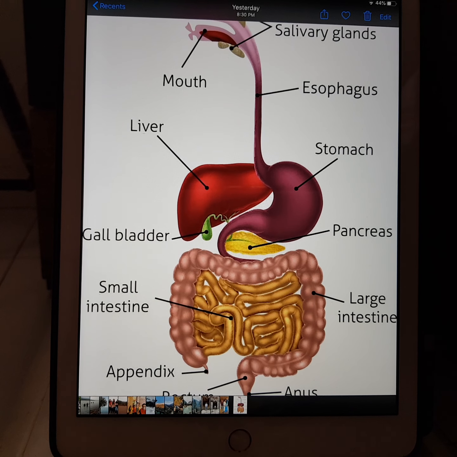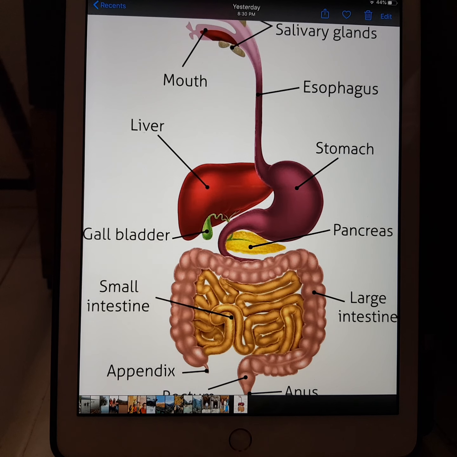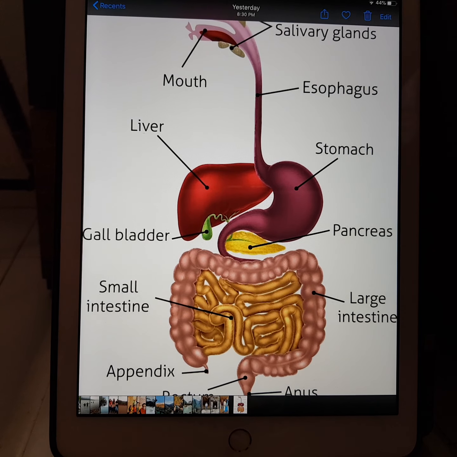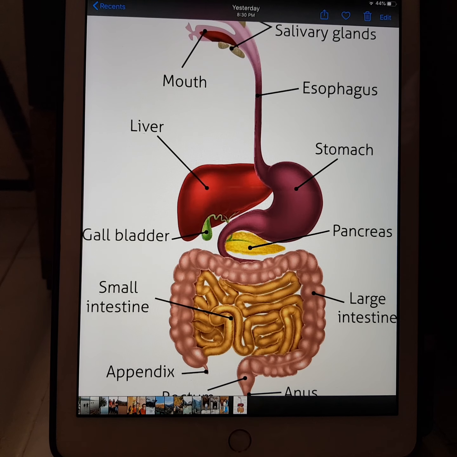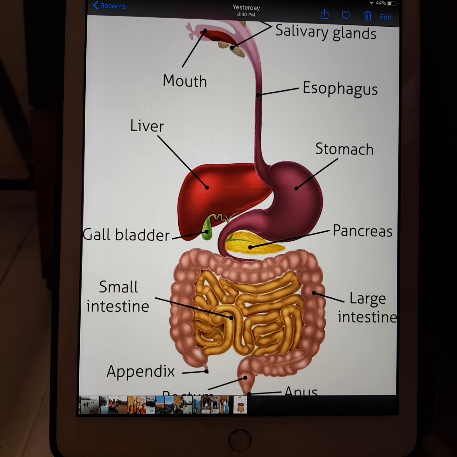The surface of the villi absorbs the digested food materials and passes them on to the blood vessels. Then the absorbed substances are transported through the blood vessels to all the other organs of the body, where they are used to build complex substances such as proteins, which are required by the body. This process is called assimilation.